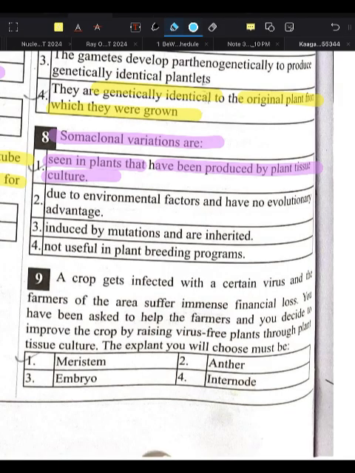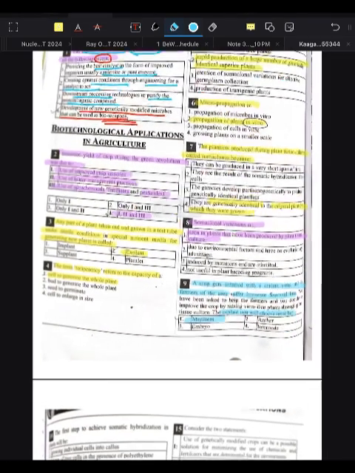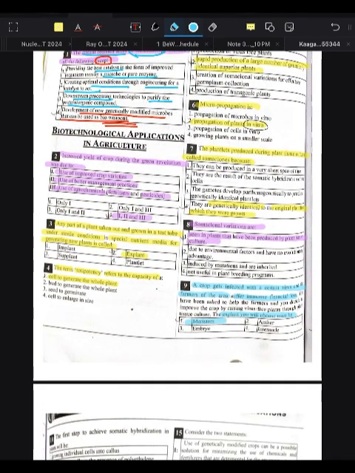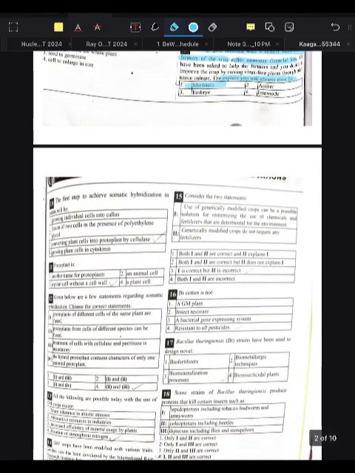Next, a crop gets infected with a certain virus and the farmer of the area suffers immense financial loss. You have been asked to help the farmer and you decide to improve the crop by raising virus-free plants through plant tissue culture. The explant you will choose will be meristem. Meristematic tissue, we have already read this in chapter number 6 of class 11.